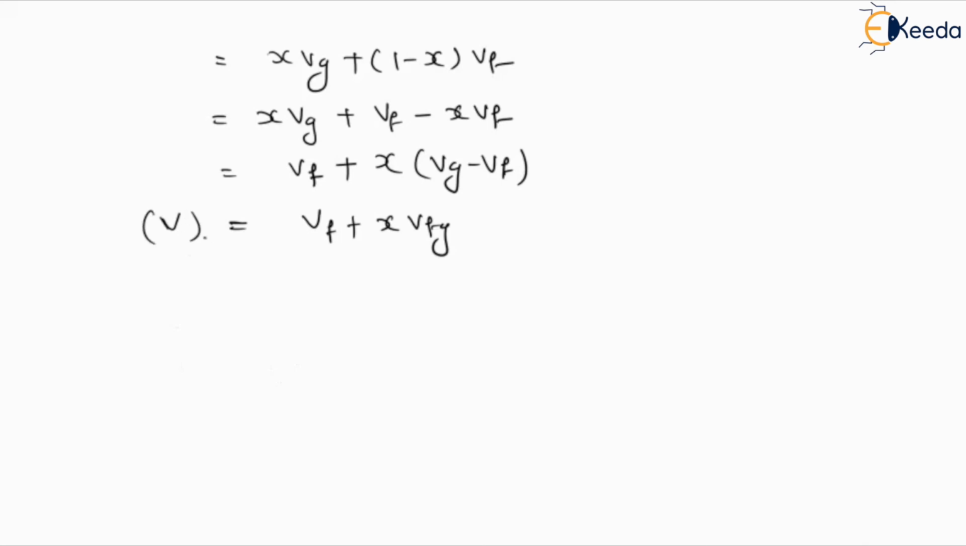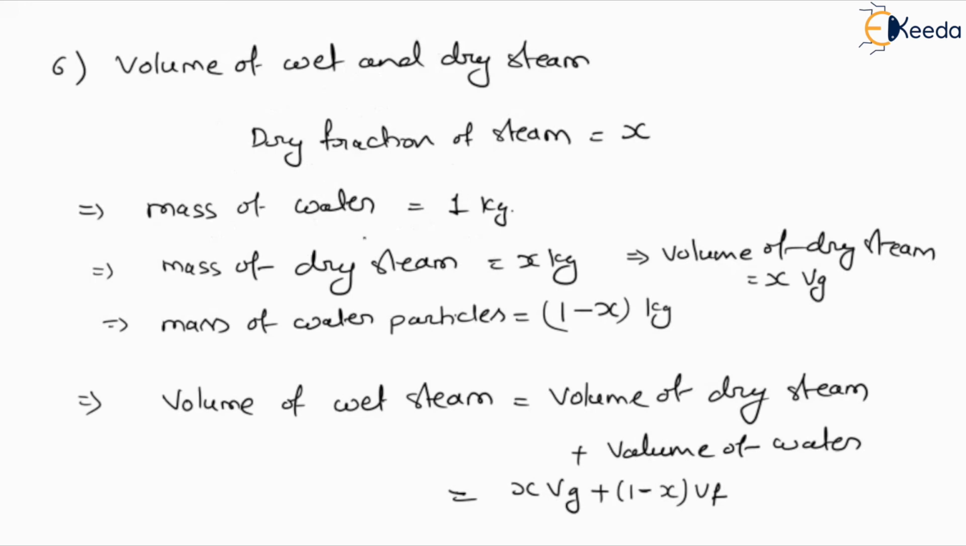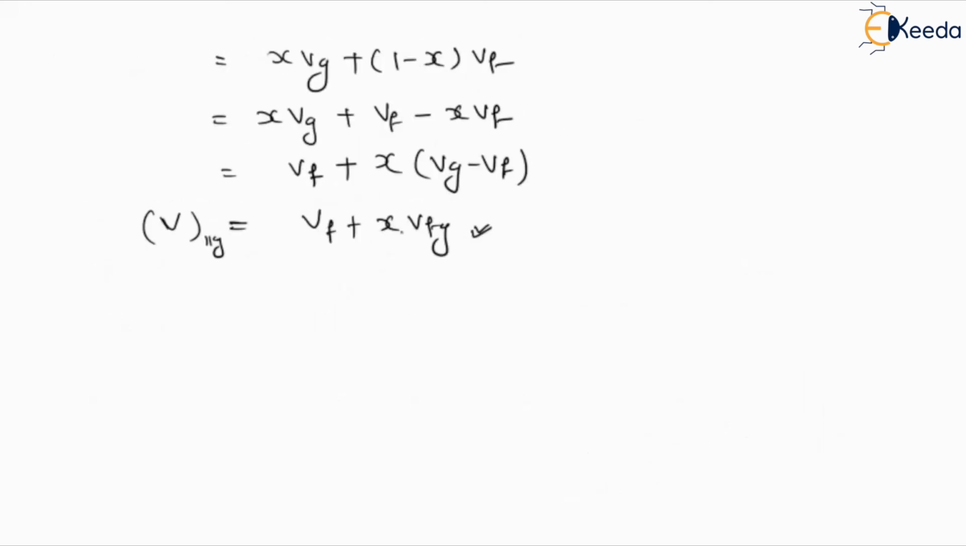This is our 1 kg. 1 kg will be what? VF as the volume of wet or the liquid. Here this is the final formula. This formula we can define by this term, volume of dry steam plus volume of water. So initially it will be XVG plus (1 minus X)VF, and after simplification we will get VF plus XVFG, in terms of sensible heat volume and in terms of volume of the latent heat. So this is about the volume of the dry and the wet steam.